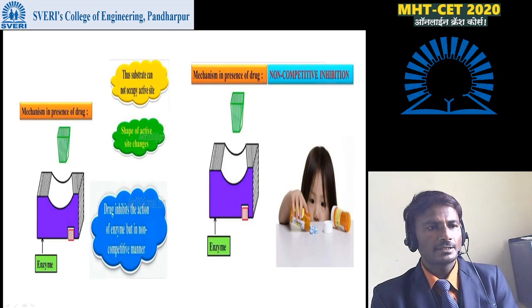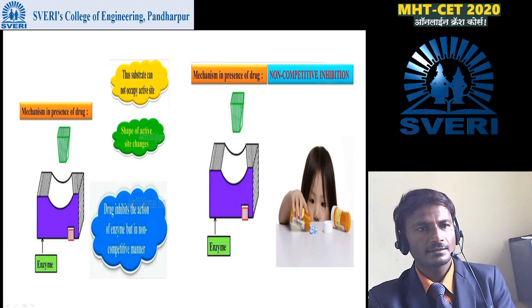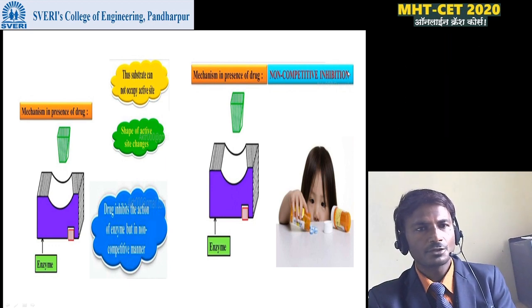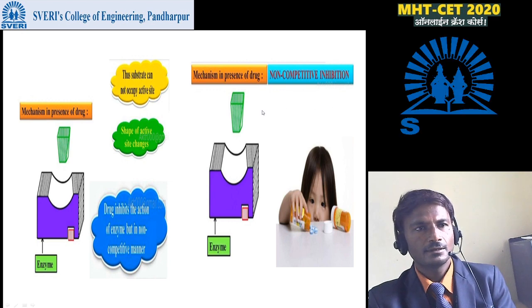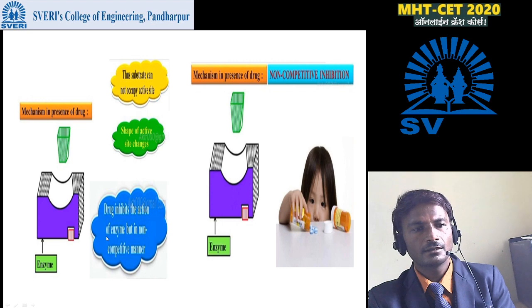The next mechanism is given here. Sometimes the enzyme changes its shape and size according to the substrate and drugs. The substrate can occupy the active site, and the space of the active site changes. Let's see the diagram of the enzyme given here. This is the allosteric site. The drug inhibits the action of the enzyme, but in a non-competitive manner during this process.